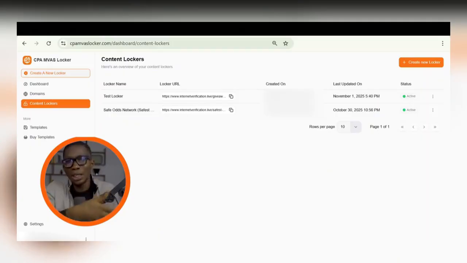And that way you can totally tell people in your short form content, hey, go and search for this, do that. They're going to go and search for it, and they're going to find you. They're going to complete the CPA offers and the content lockers, and you get paid. You didn't sell anything to anybody.